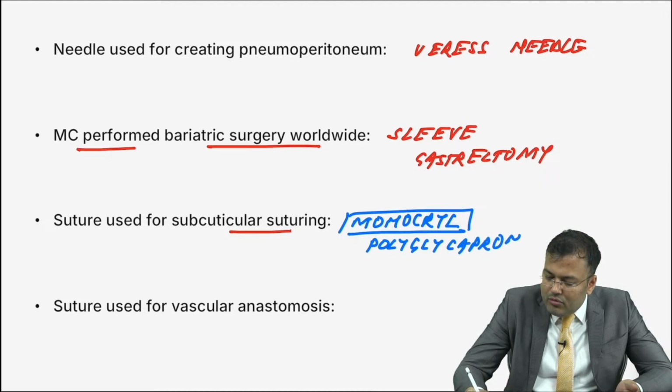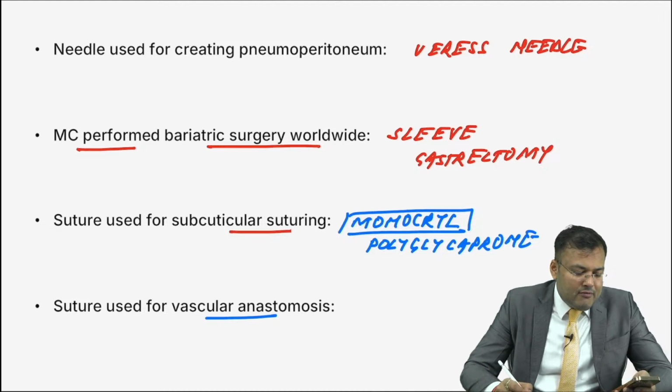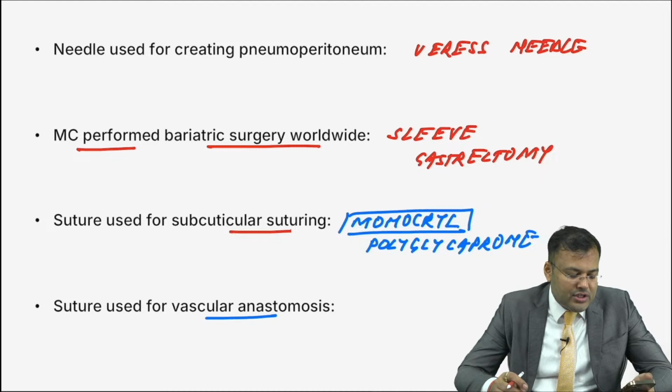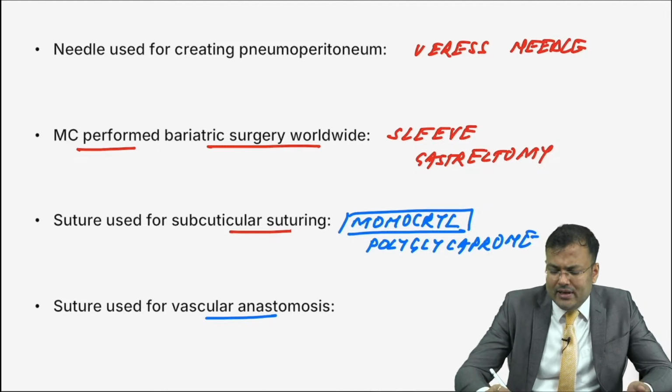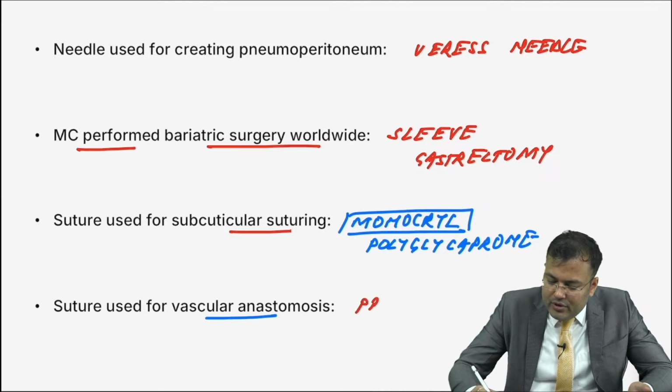Polyglycaprone. Monocryl. Okay. What is the suture used for vascular anastomosis? Vascular anastomosis, guys. It's not Vicryl, Khushi. Nobody replied correctly till now. First person Jaswini, second is Holy Treasure. We go for proline, guys. For vascular anastomosis, we use proline.